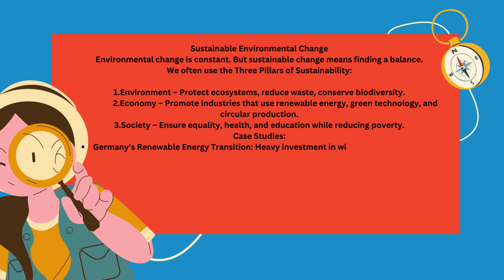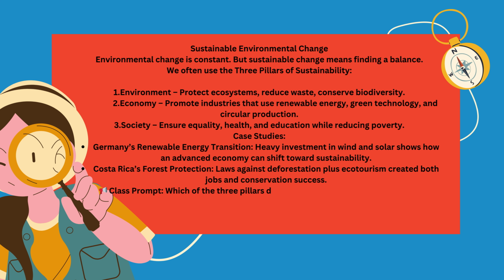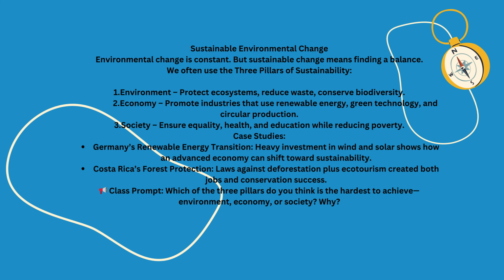Germany's renewable energy transition, with heavy investment in wind and solar, shows how an advanced economy can shift toward sustainability. Costa Rica's forest protection: laws against deforestation plus ecotourism created both jobs and conservation success. Which of the three pillars do you think is the hardest to achieve: environment, economy, or society? Why?